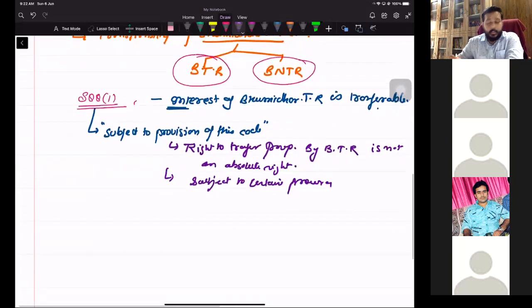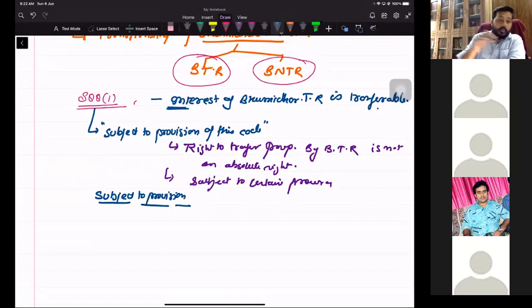If I say subject to the provision of this act, we have to understand. First, subject, अगर मैं समझाने की कोशिश करूँ, subject to provision. So on what subject? यानी कि if you want to enjoy the right of section 88, what things you have to go through? So first is section 89, sorry. Section 89 is the first restriction available upon the transfer right of a bhumidhar. This is the first restriction available. Let us read section 89 and find out the restriction. So this is the first subject to the provision.